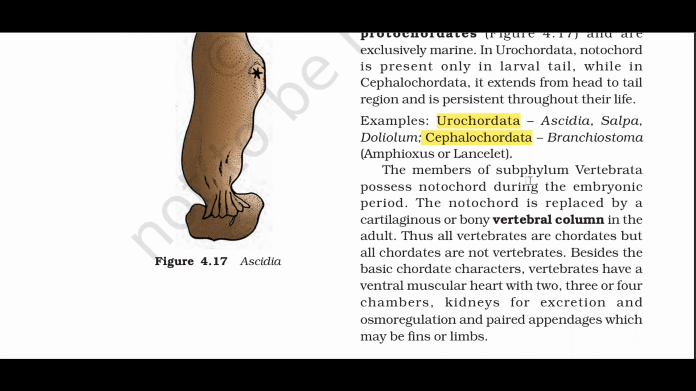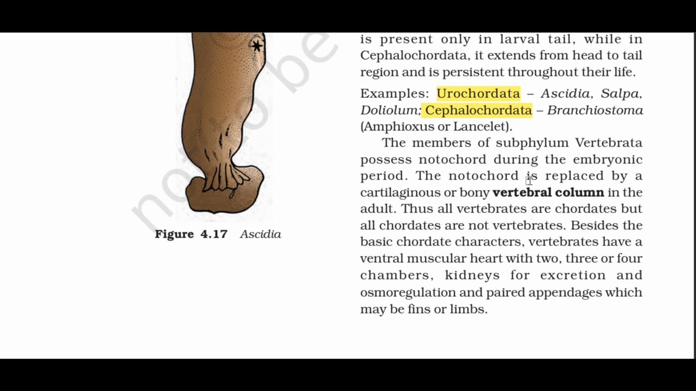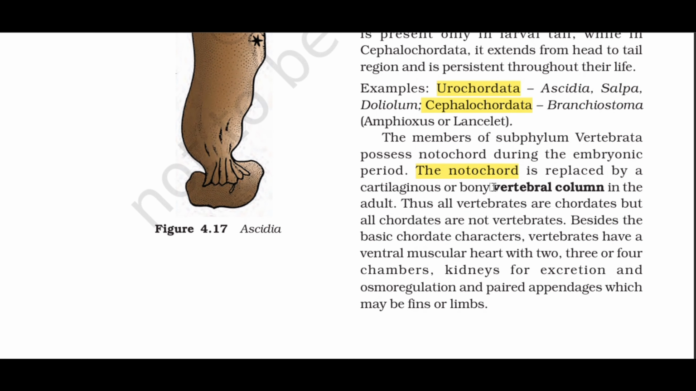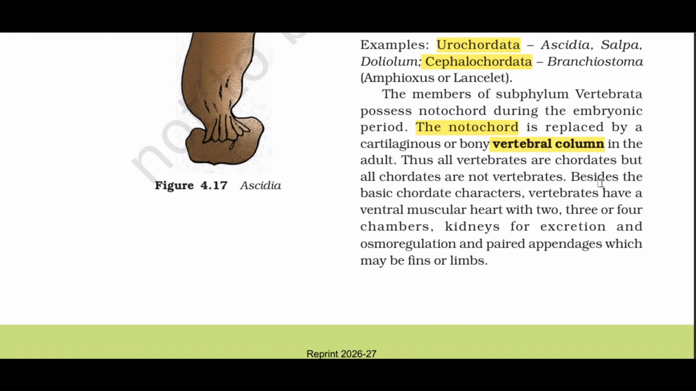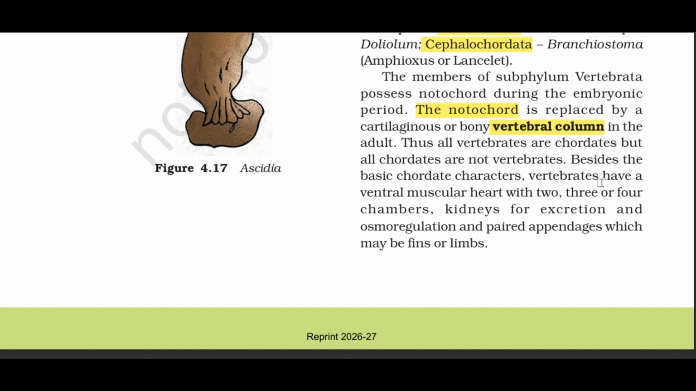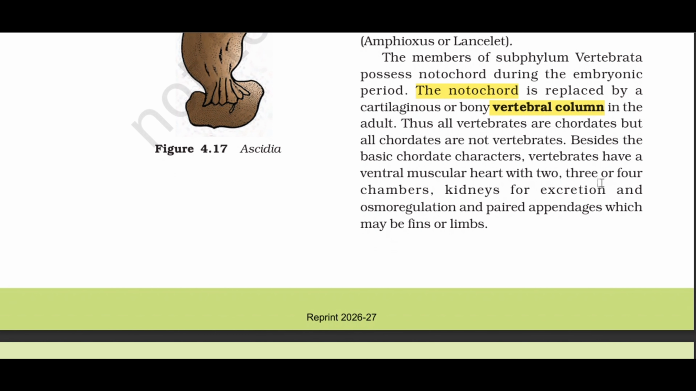The members of subphylum Vertebrata possess notochord during the embryonic period. The notochord is replaced by a cartilaginous or bony vertebral column in the adult. Thus all vertebrates are chordates, but all chordates are not vertebrates. Besides the basic chordate characters, vertebrates have a ventral muscular heart with 2, 3 or 4 chambers, kidneys for excretion and osmoregulation, and paired appendages which may be fins or limbs.